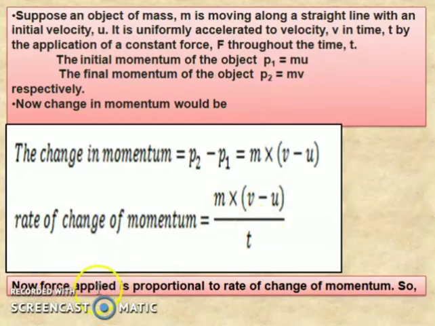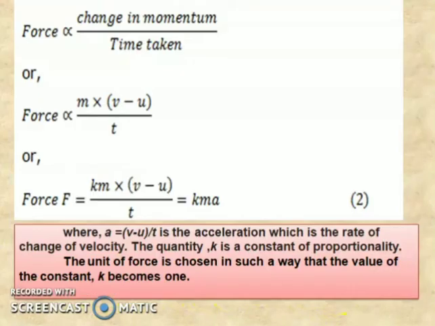Now the applied force is proportional to the change of momentum. So the equation becomes F is directly proportional to change in momentum upon time taken. Here we have found the change in momentum upon time, that is m into v minus u upon t. To remove the proportionality, we take a constant k. So now the equation becomes F is equal to k m into v minus u upon t.